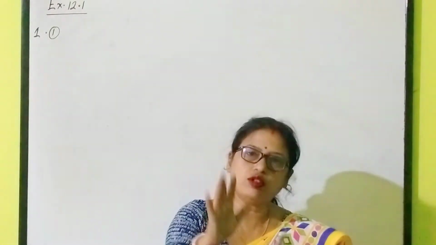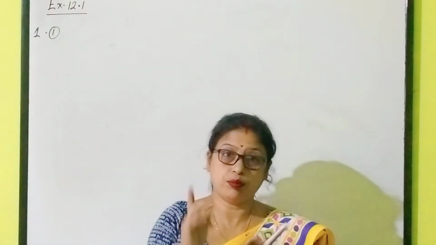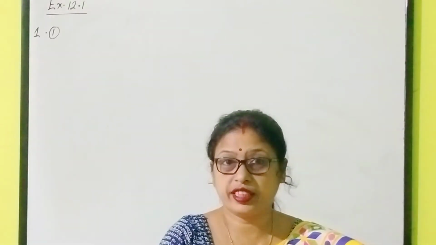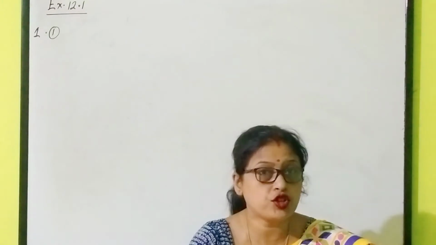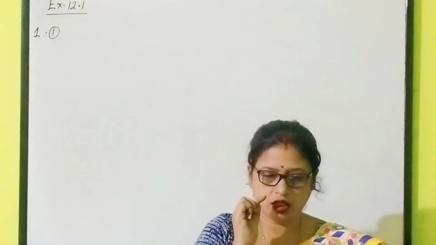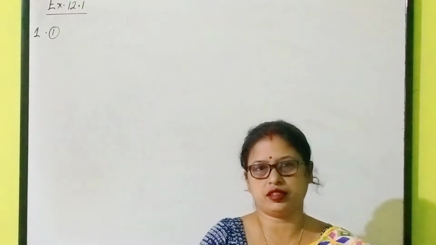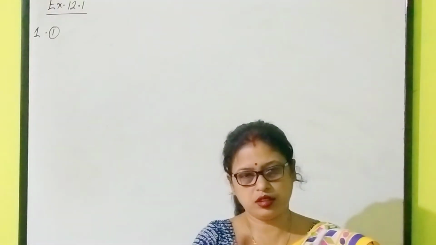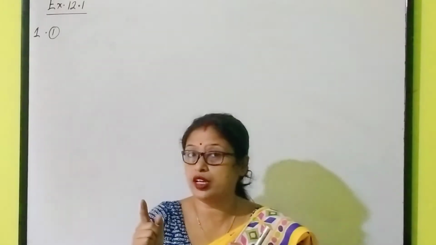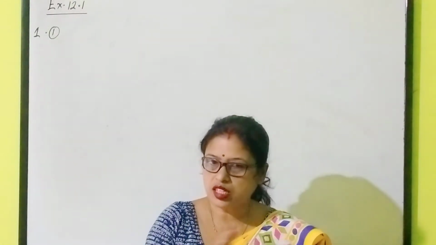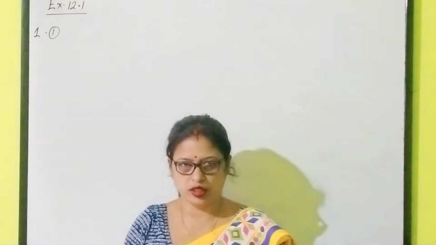If simplification is written, write it in the exponential form. But if it is written evaluate or find the value of, and you keep the answer in the exponential form, you have not gone to the ultimate value, so your marks will be deducted. Understood? Very simple thing. Find the value of means you have to find out the solid value. Simplification, keep your answer in the exponential form.